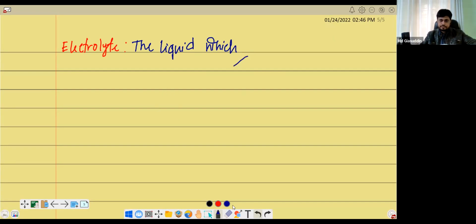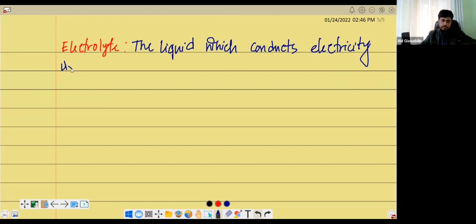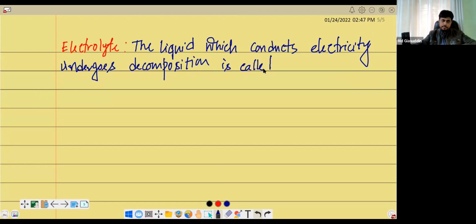The liquid which conducts electricity and undergoes decomposition is called an electrolyte.